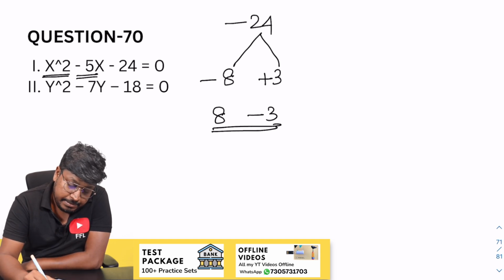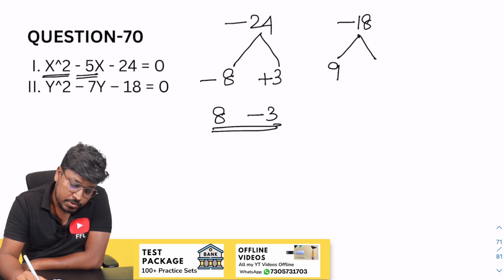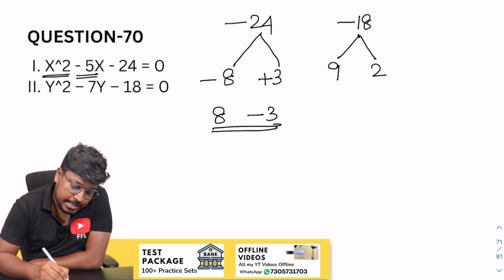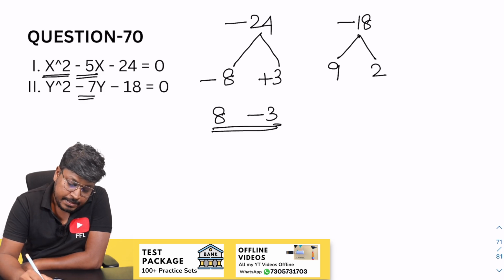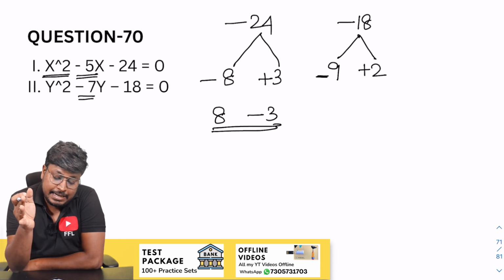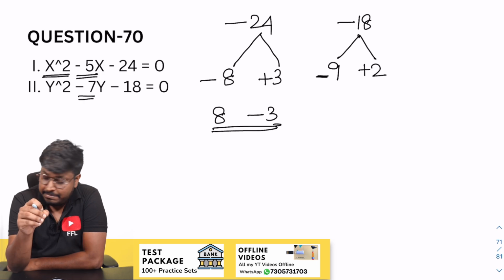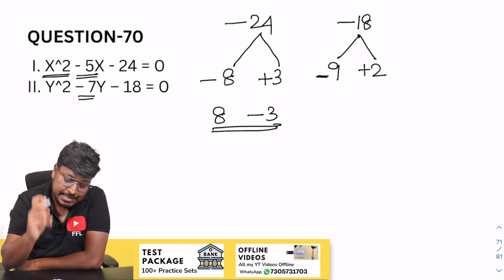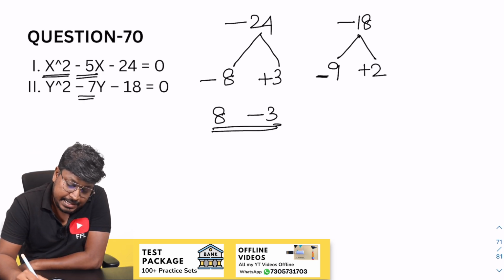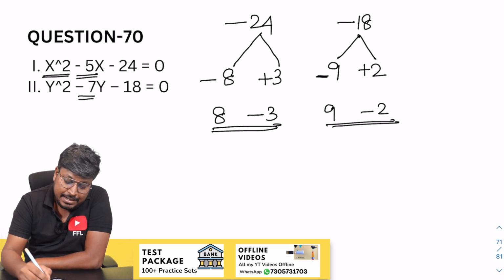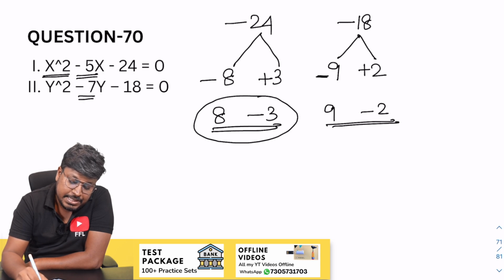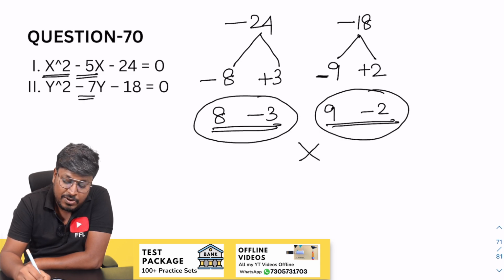So the next equation will be minus 18. 9 twos are 18. So our target is to get minus 7. So we can say minus 9 and plus 2. When you add minus 9 and plus 2, the result will be minus 7. When you multiply minus 9 and plus 2, the result will be minus 18, right? So while writing, change the sign: 9 and minus 2. So now the comparison part, right? This will be plus or minus and this will be plus or minus. The answer will be cannot be determined.